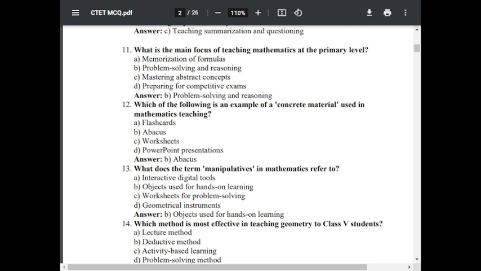Question number 13. What does the term manipulatives in mathematics refer to?